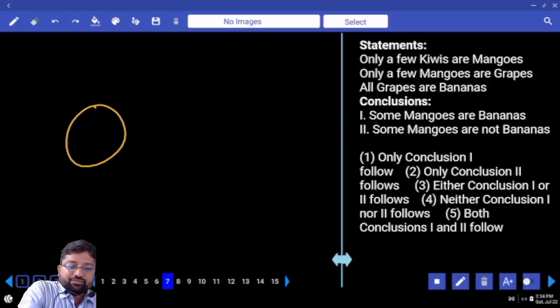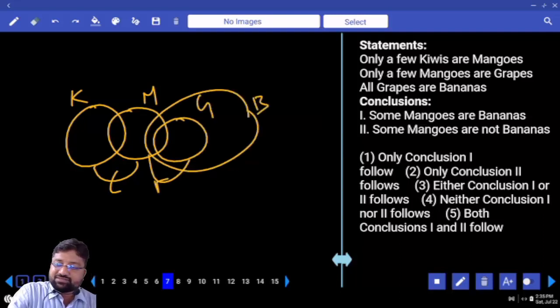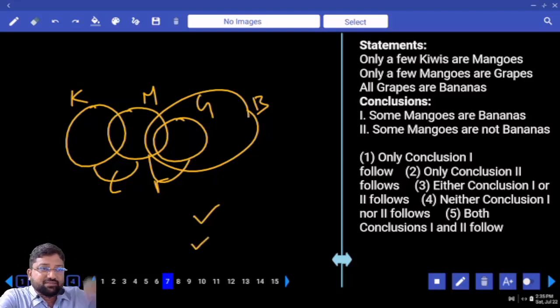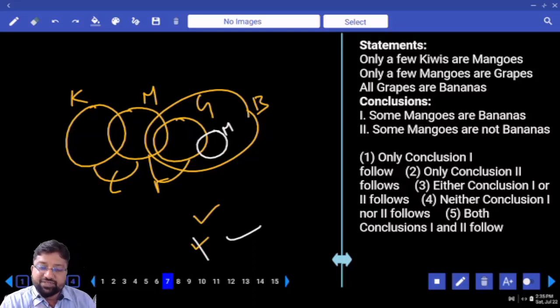Only a few kiwis are mangoes. Only a few mangoes are grapes. All grapes are bananas. Some mangoes are bananas. Yes. Some mangoes are not bananas. Idu kuda right. What is the complementary? All mangoes are bananas. Can I take all the mangoes and put them inside bananas? Happy, no problem at all. Ikkada, right? Wrong. What's the answer? Only one.